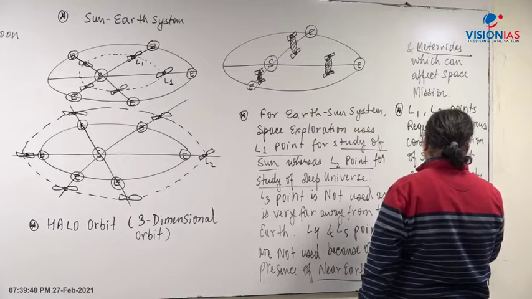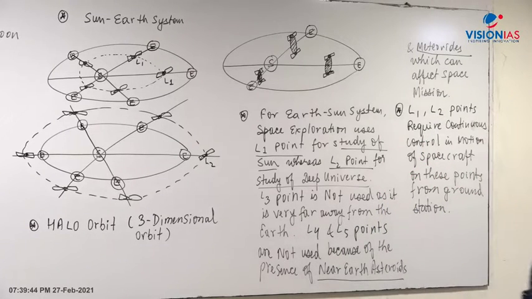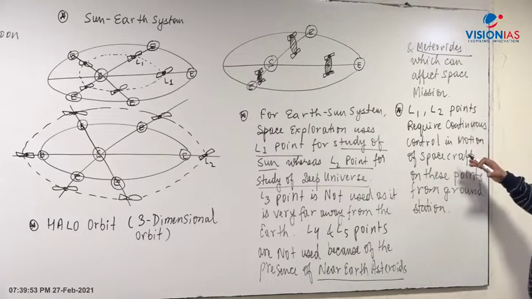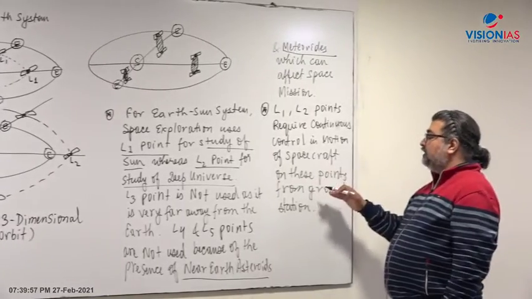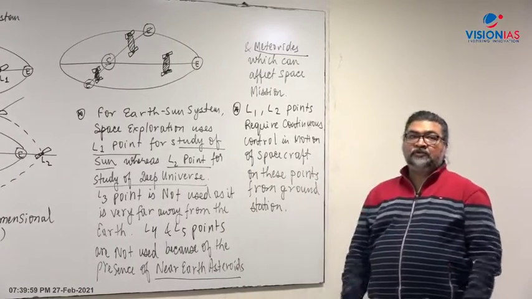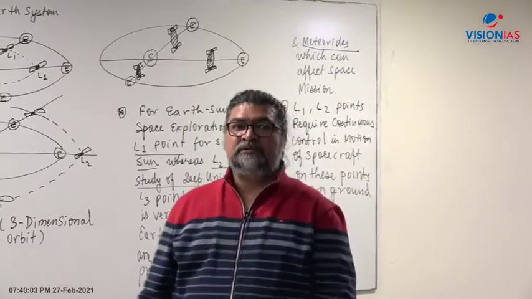And why are we not using L4 and L5 points? Because of the presence of such celestial bodies as near-Earth asteroids and meteoroids there. That's why L4 and L5 are not used. L1 and L2 points require continuous control of the motion of the spacecraft or satellite placed on these points from the ground station. You need correction there. It's not a very easy task, right?